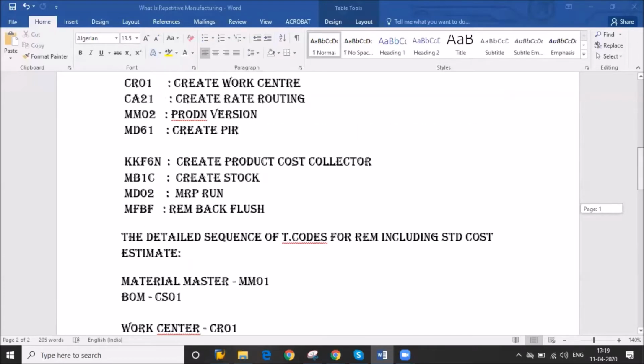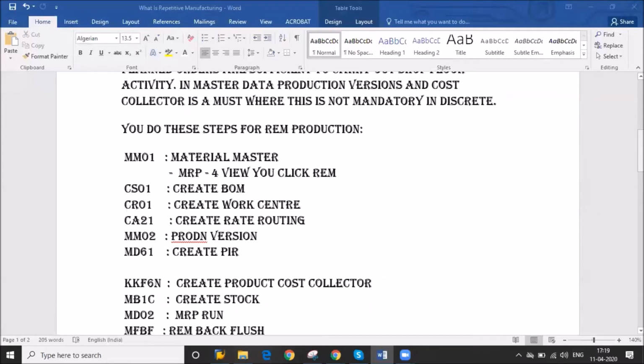I already explained discrete manufacturing in my previous class. MM01 is for material master creation. You need to create one as finished goods and one as raw material. Then CS01 BOM creation is the same, and CR01 work center is the same. Instead of routing, we need to create a rate routing, because it is based on reference with the product cost collector set.